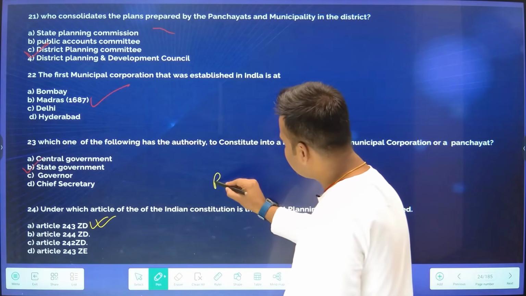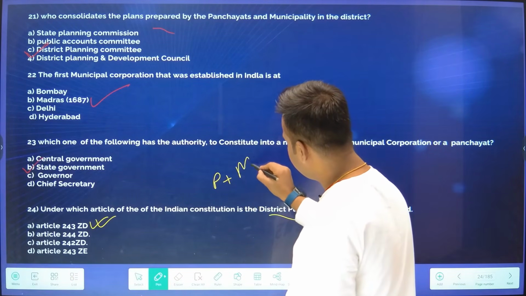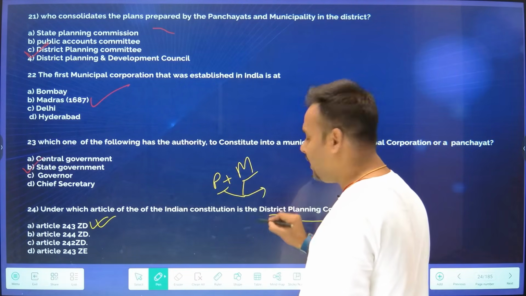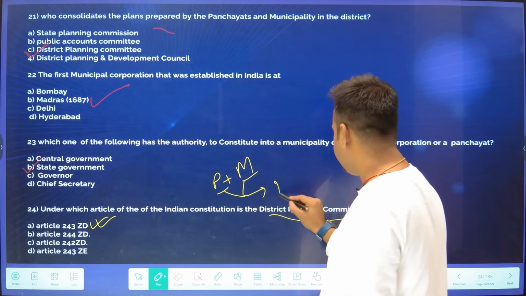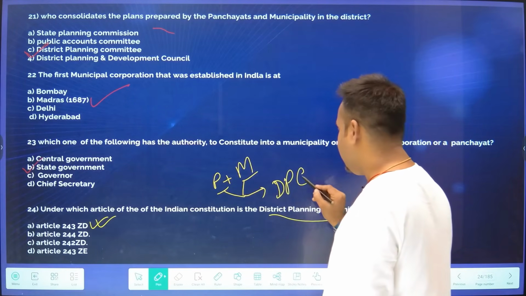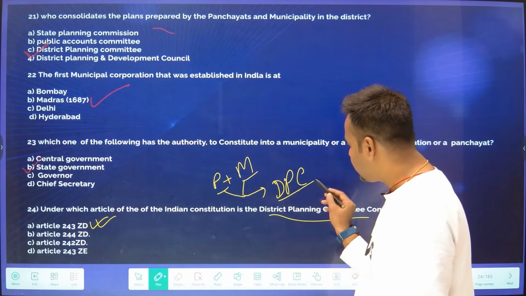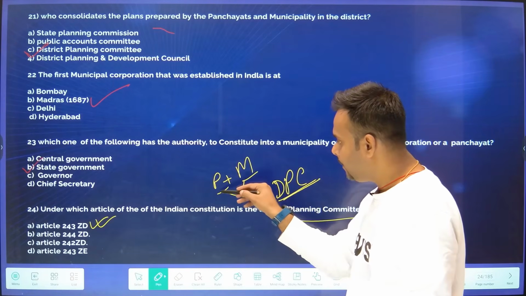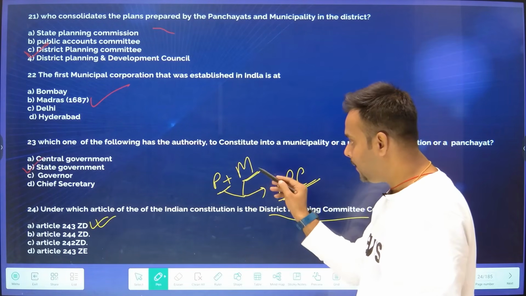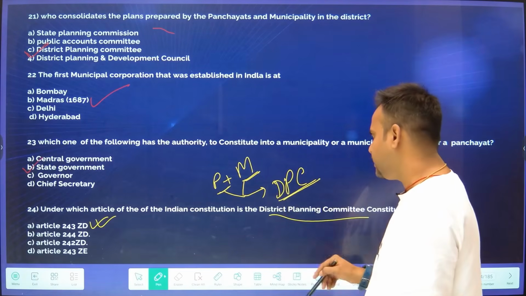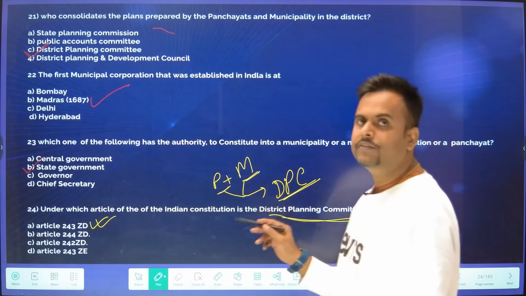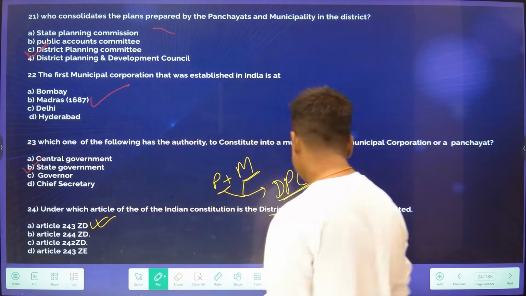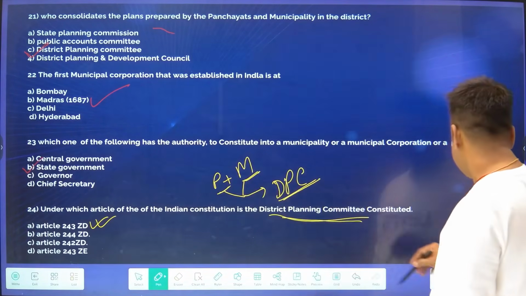The panchayats and the municipalities both give a plan for development to the District Planning Committee, and accordingly it takes the necessary steps for the plans given by the panchayats and municipalities for the upliftment of their areas, and nothing more than that. This is the District Planning Committee, and it is constituted under Article 243 ZD.